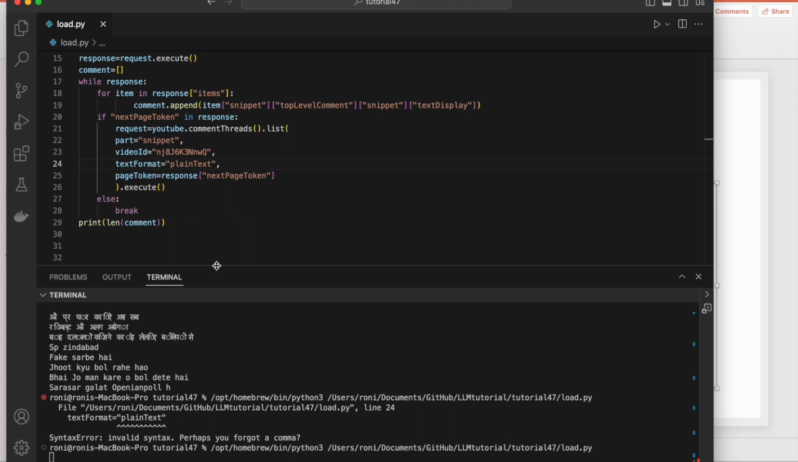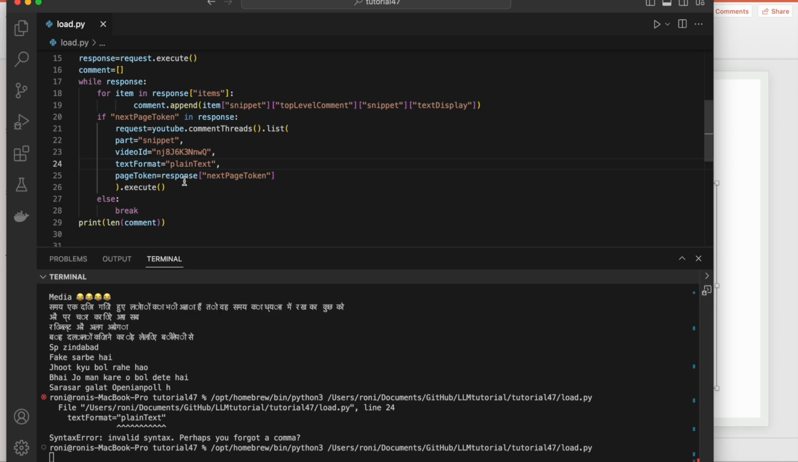Okay, so it is still parsing the comments based on the next page token, that is why it is taking time. So let's wait for some time. It is going to give the result, and obviously it is going to take some time.